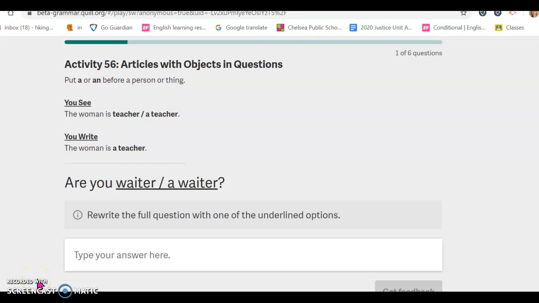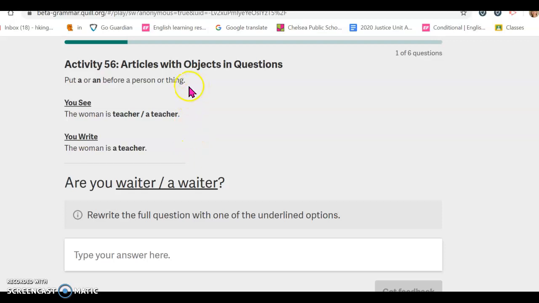I noticed that you were having some trouble with some of the Quill activities, and I just wanted to go over that with you. So you'll see I have my pink cursor on the screen, and the first activity I wanted to look at with you, because you were working on that yesterday, was Activity 56, Articles with Objects and Questions. So please read the directions carefully. They're up here before you start answering the questions, okay?